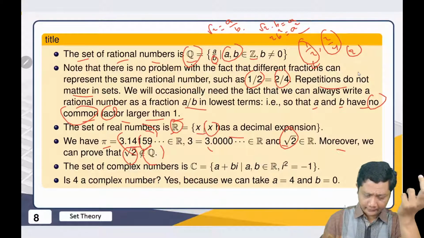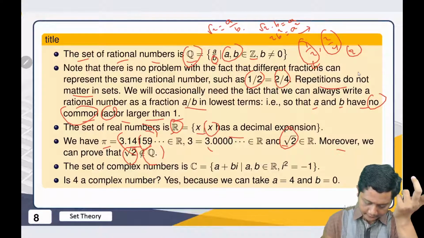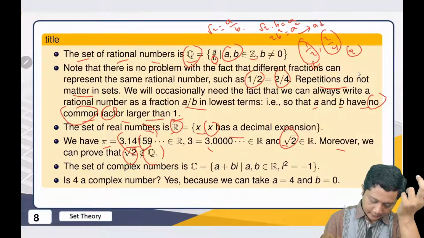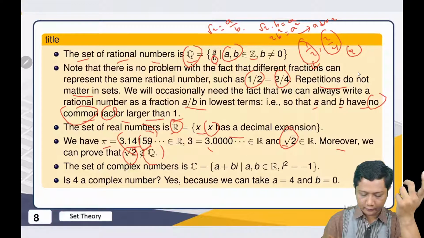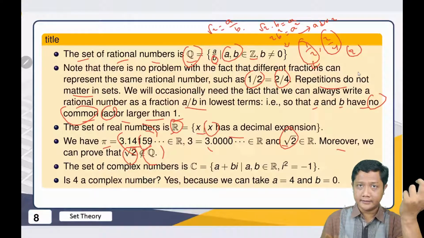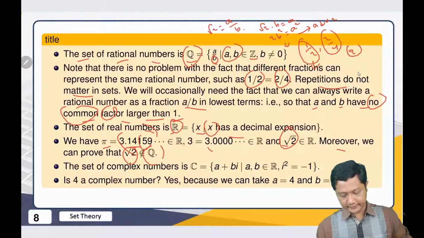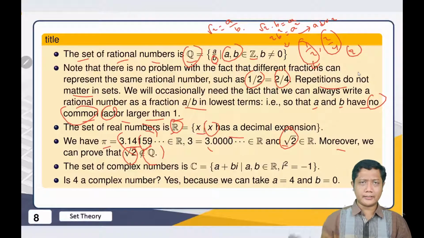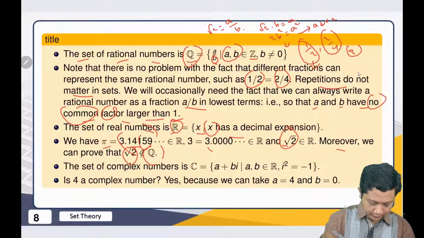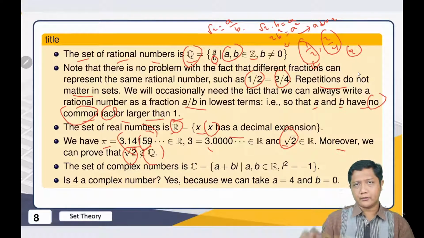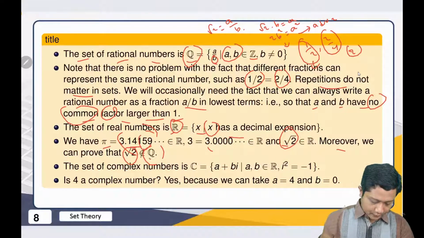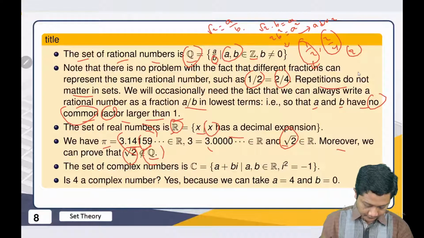Because 2 is a prime number, we have A is divisible by 2. And we can do it again, then conclude that B is also divisible by 2, and so on. Then we have a contradiction. That's why we know that the square root of 2, or in general the square root of P, where P is a prime number, is not in Q.